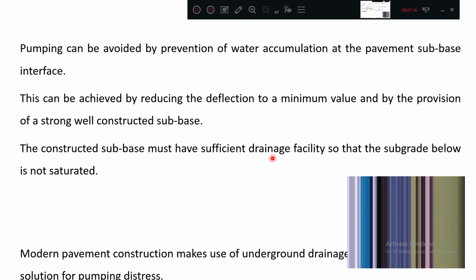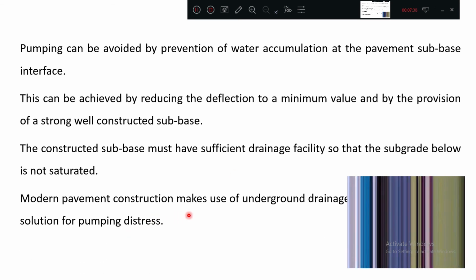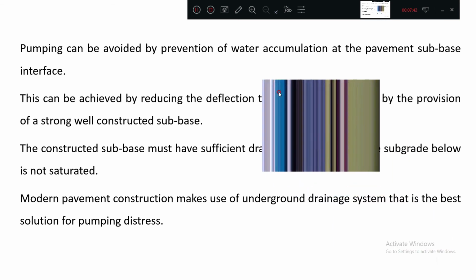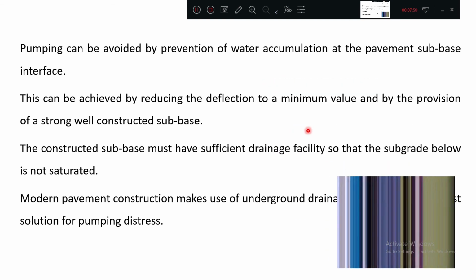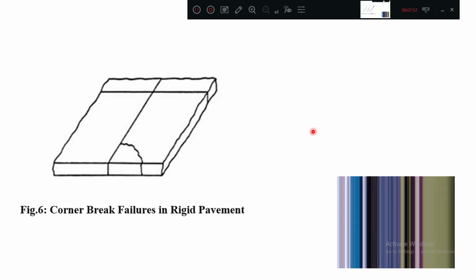Very important, modern pavement construction makes use of underground drainage system. That is the best solution.